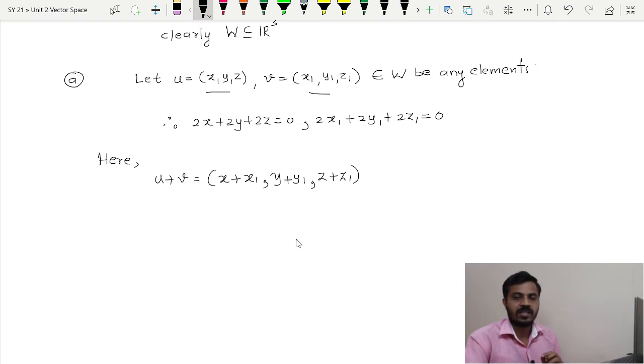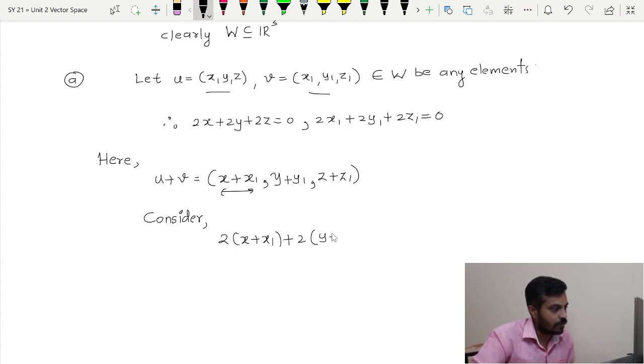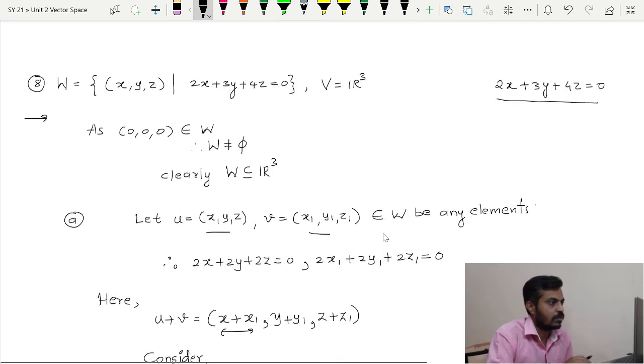So for that purpose we will consider the LHS. So what is my system? 2 multiplied by x. Now instead of x we will have this x plus x1. So 2 times (x plus x1) plus, instead of y we will have y plus y1, because we are checking whether this point is a solution of the system or not.